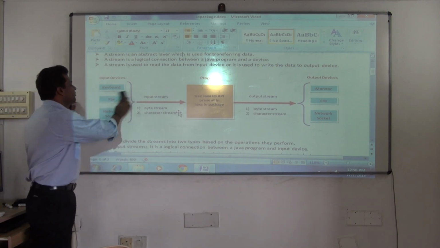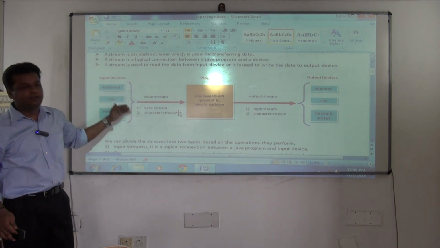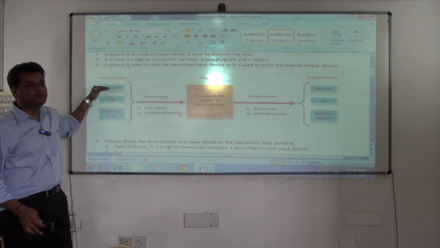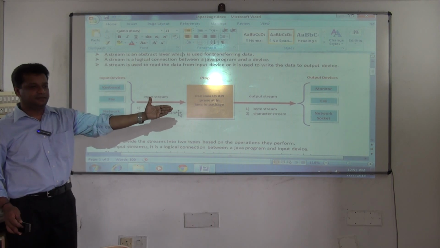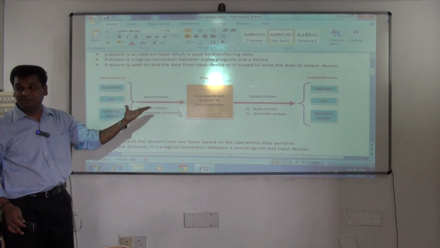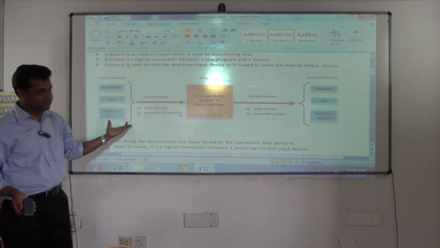What I'll be showing you is how to read from the keyboard and how to write to the console, the monitor. Then I'll be showing you how to read from the keyboard and how to write it to a file. We'll be working with the keyboard and files, but we'll not be working with sockets right now. Sockets we'll see later. Clear?